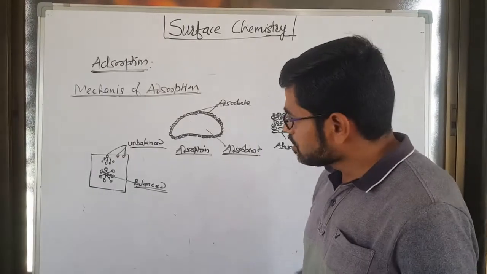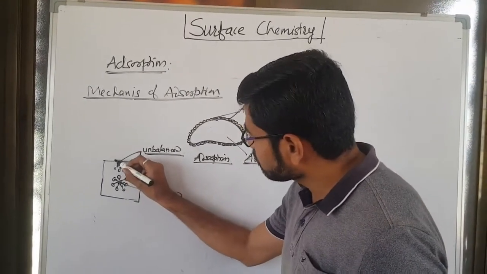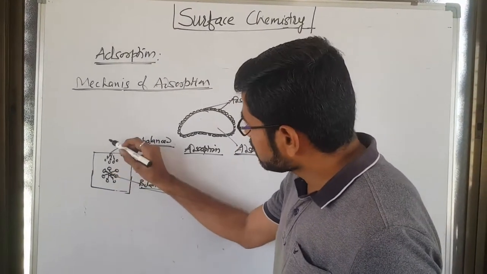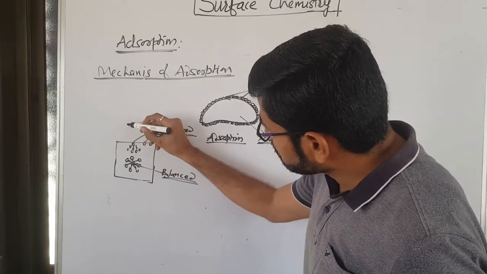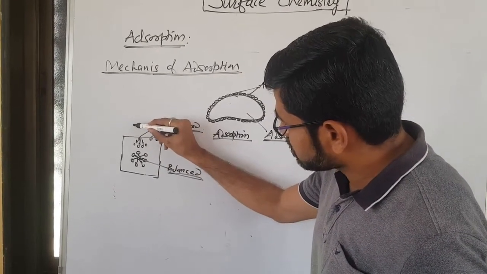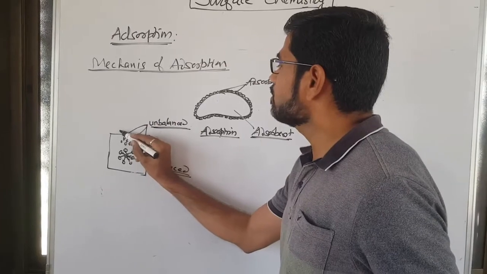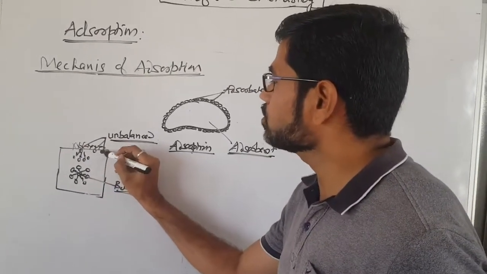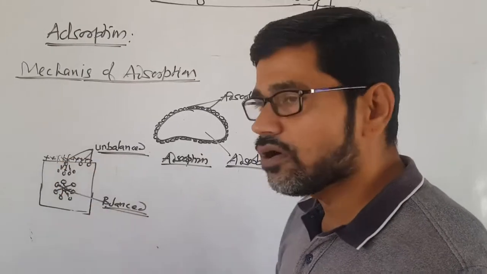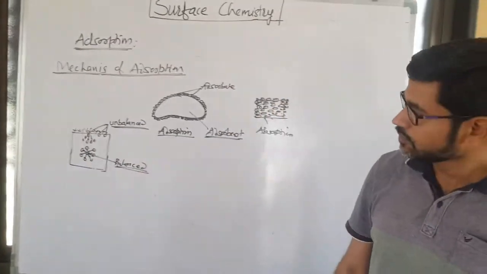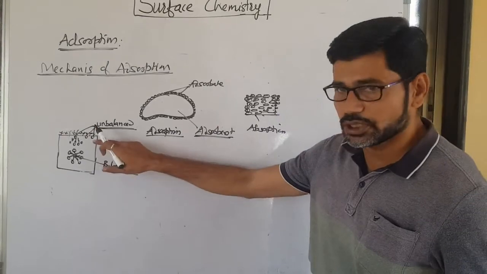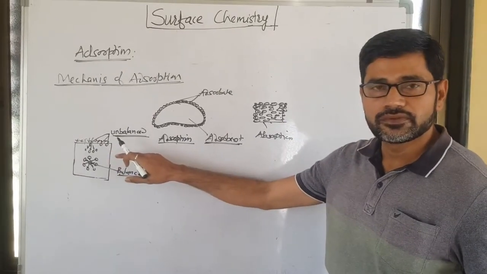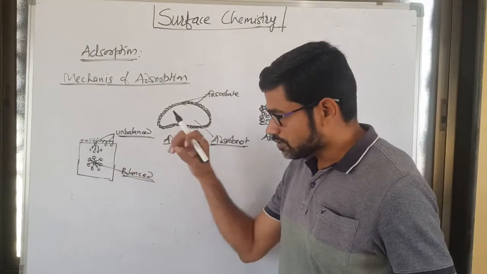When they adsorb molecules of different substances, a layer of adsorbate molecules forms on the surface of adsorbent. That's why adsorption takes place.